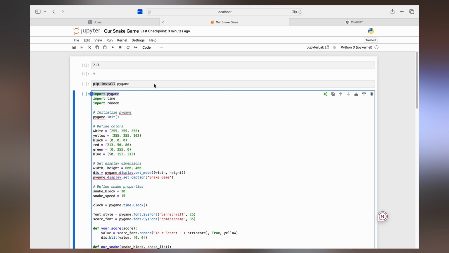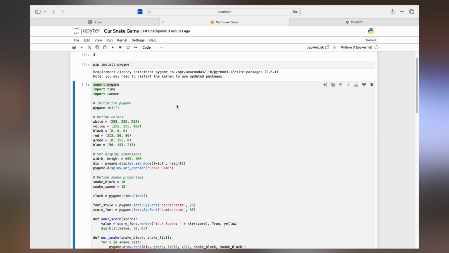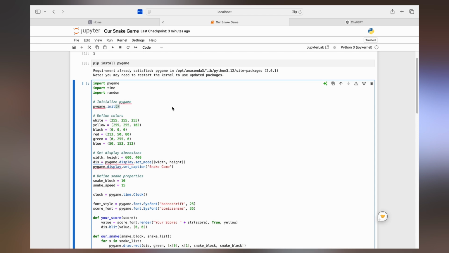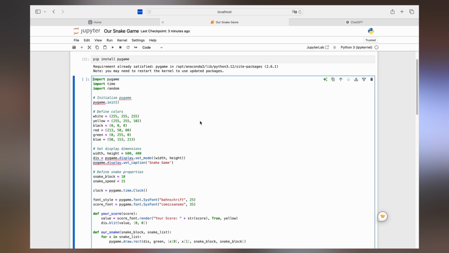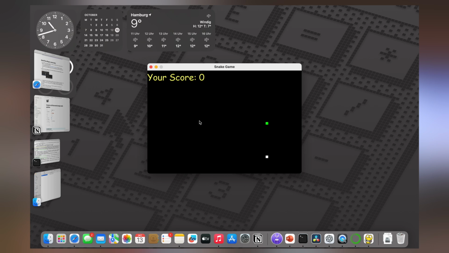Installing is pretty easy. You just hit Shift-Enter to execute the cell as we did previously with the calculation, and Python will do the rest. Now, once you have the package installed, you can execute the code for the actual game with Shift-Enter again. And here we go. You just created the snake game in Python. Was it difficult? I don't think so.